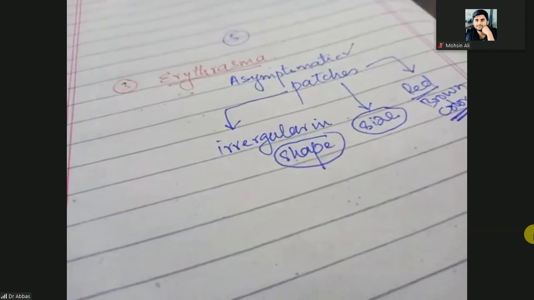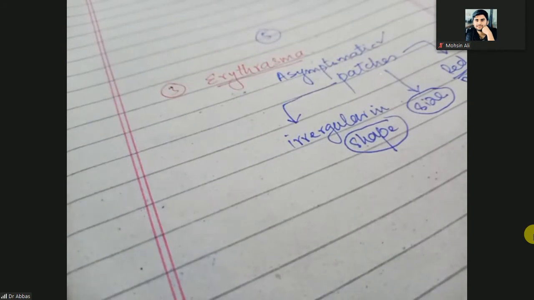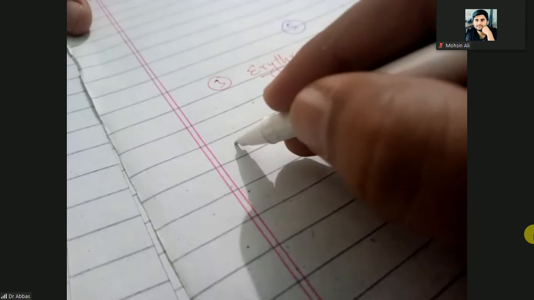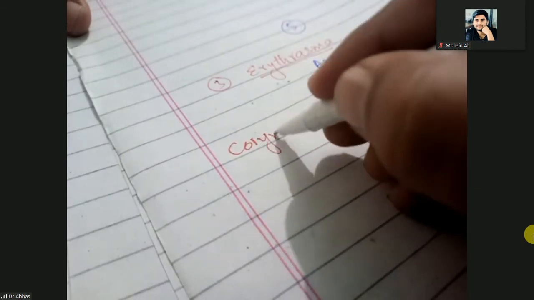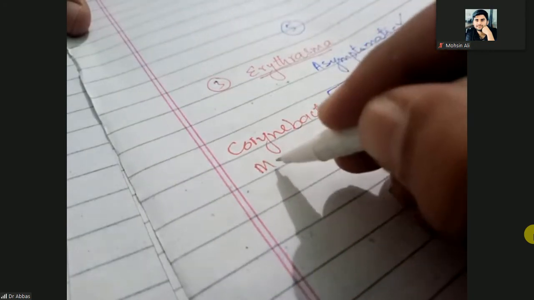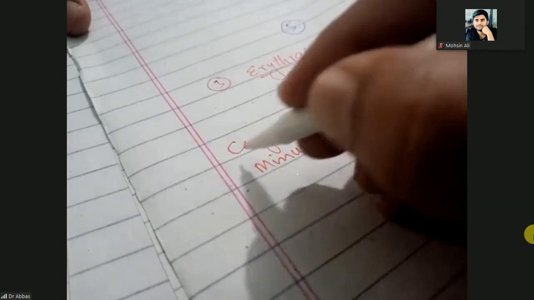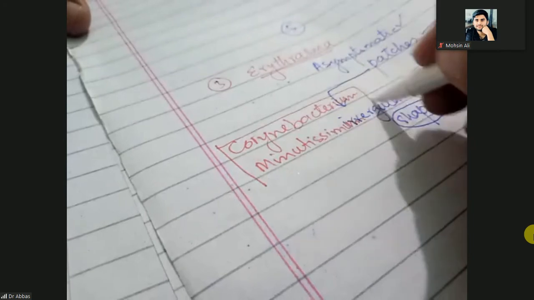So what are the causative agents? Erythrasma is caused by Corynebacterium minutissimum.